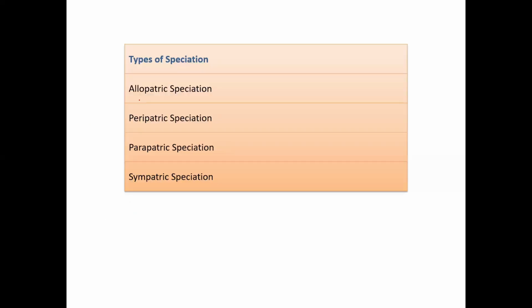Let's understand the types of speciation. The types are allopatric speciation, peripatric speciation, parapatric speciation, and sympatric speciation. First, understand why speciation happens.